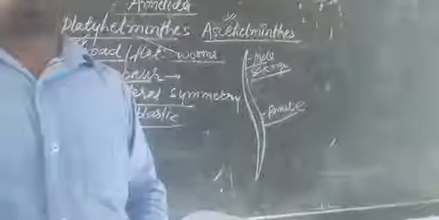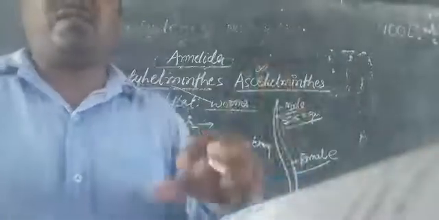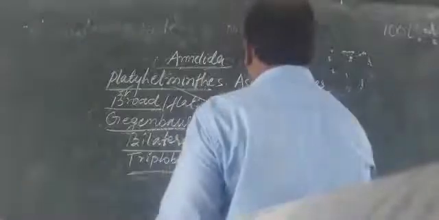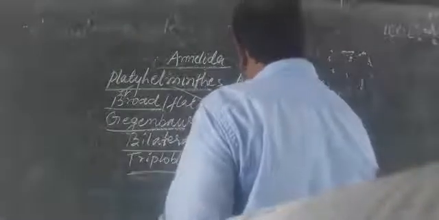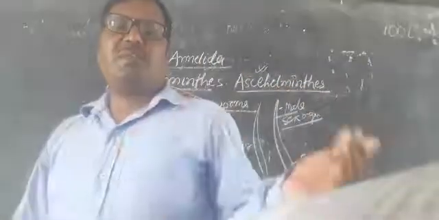Ascaris. In Ascaris, it is the female Ascaris. Female Ascaris are the longer ones, and the males are smaller. So male and female are separate sexes.